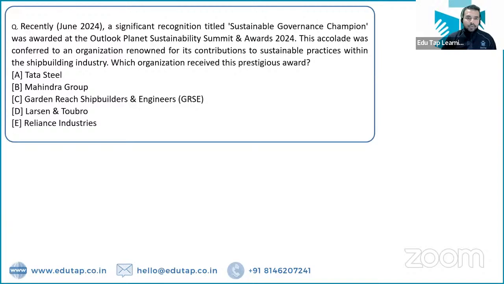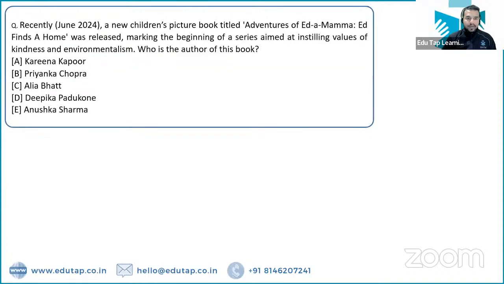Next question. The Sustainable Governance Champion Award was given to which one of the following organizations? This award was won by the Garden Reach Shipbuilders and Engineers Limited. It was given to GRSE. The name of the award is Sustainable Governance Champion Award, right? Now the new children's picture book titled Adventures of Edamama: Ed Finds a Home has been written by which of the following personalities? It has been written by Alia Bhatt.